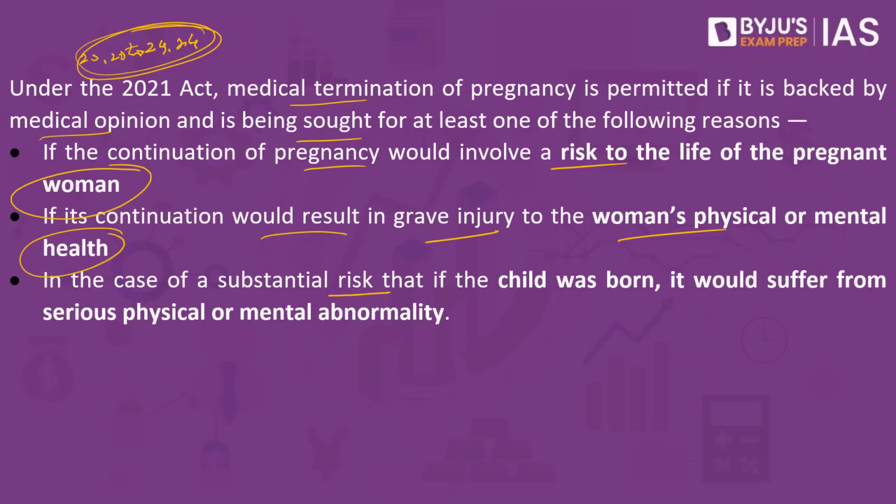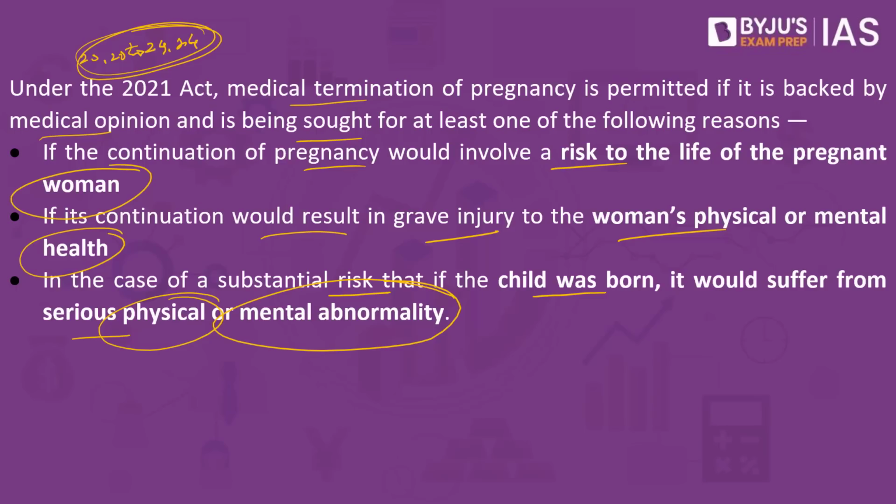Third, in the case of a substantial risk that if the child was born, it would suffer from serious physical and mental abnormality. We have a lot of technology of late where we are able to understand while the child is in the womb whether it will be a proper birth or not. We would also be able to understand if the baby is out of the womb of the mother, will it have any repercussions for the baby as well. So we have the advanced technology. If the pregnancy becomes successful, and in all likelihood the child would suffer from complications and have future physical issues, in such a case as well the baby or the fetus can be aborted.